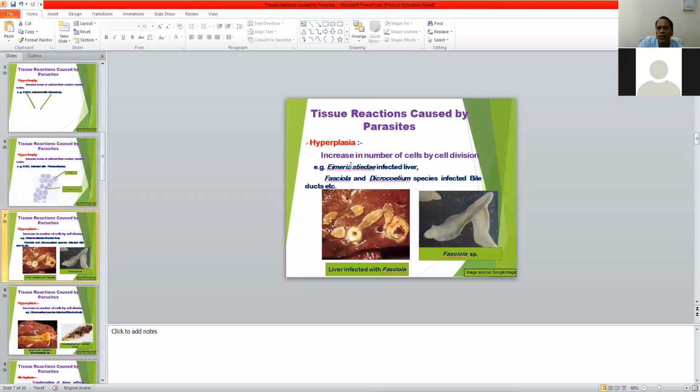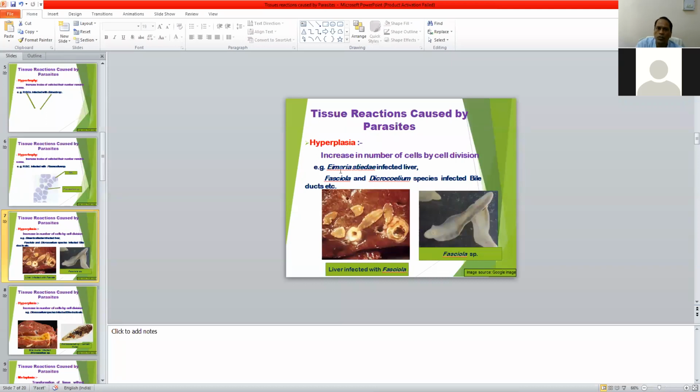Another example of hyperplasia, Eimeria stiedae infected liver. Eimeria stiedae is a coccidian parasite. Always remember, Eimeria species is a protozoan parasite commonly found in the gastrointestinal tract, but some species of Eimeria are found outside the gastrointestinal tract. One example is Eimeria stiedae, found in the liver of the rabbit. Its final host is the rabbit.